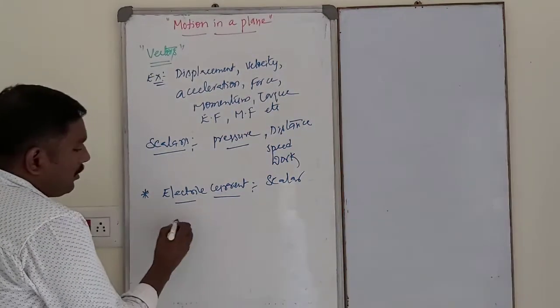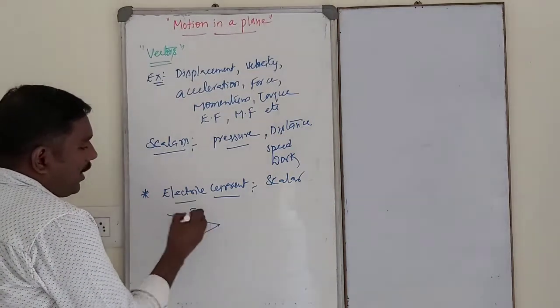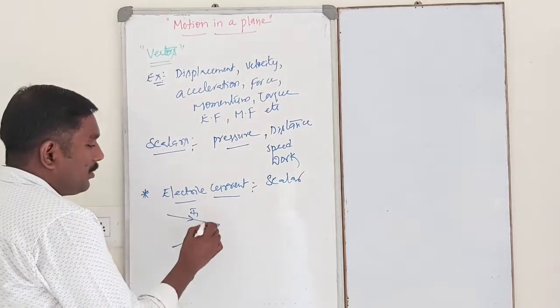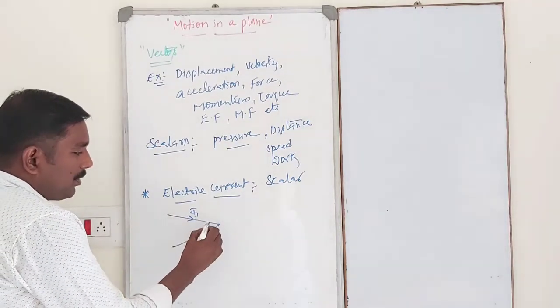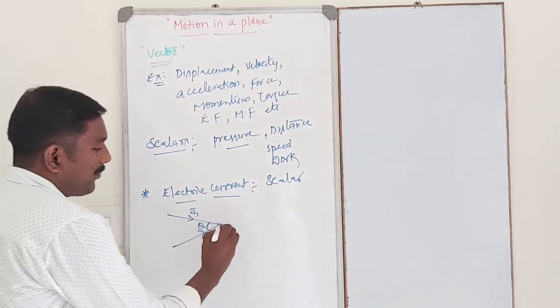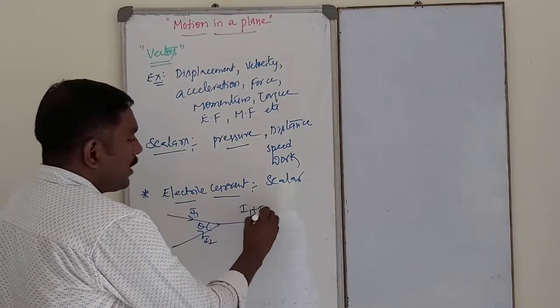So for example, this is the current I1, this is the current I2. These are two conductors carrying currents I1 and I2. This is an angle theta. Thereafter, combine these two, I1 plus I2.